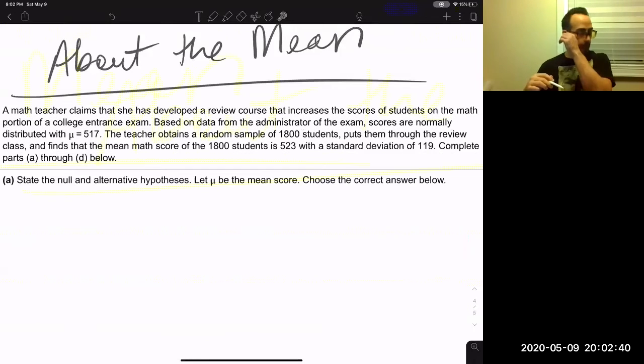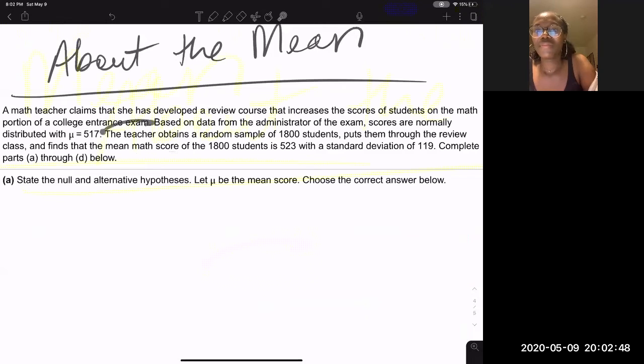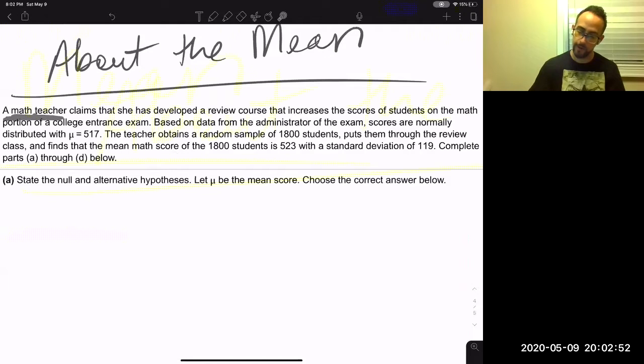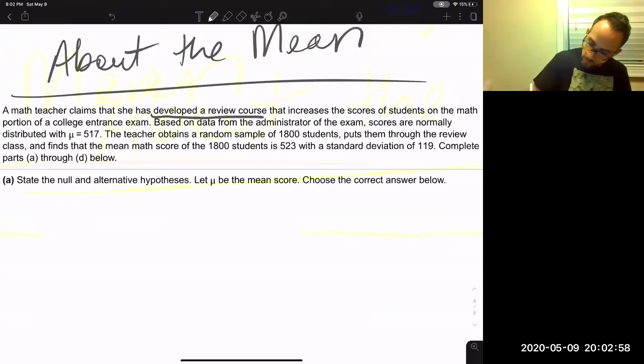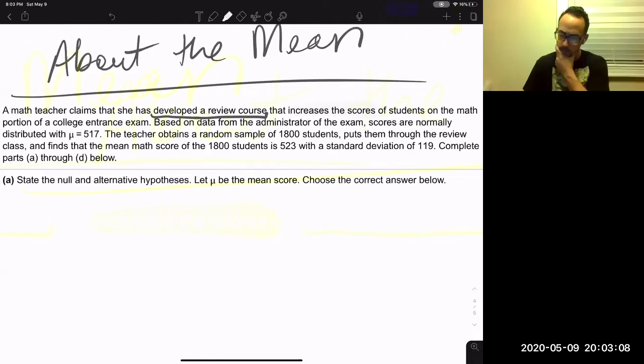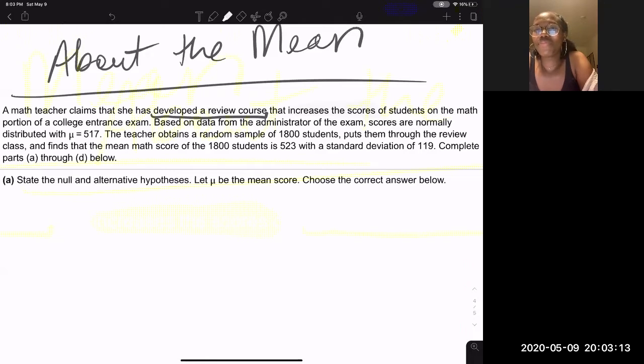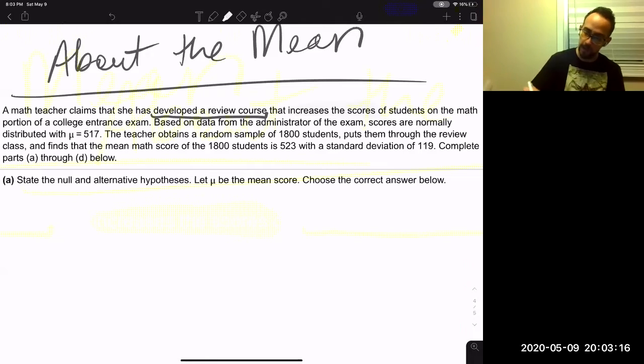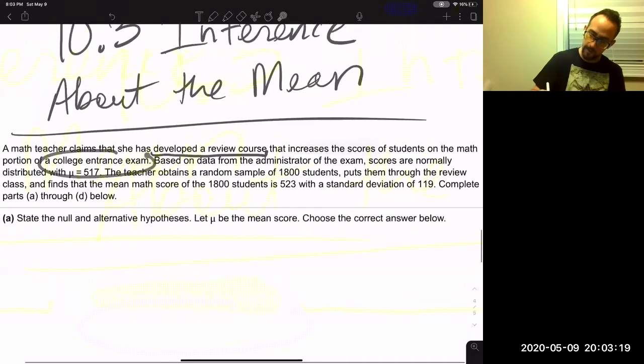Look, it looks like there's something going on with math scores. There's a math teacher, and they developed a review course that is supposed to increase the scores. Important word, increase. So this is a review course that's supposed to help students do better, increasing their scores on the math portion of a college entrance exam.